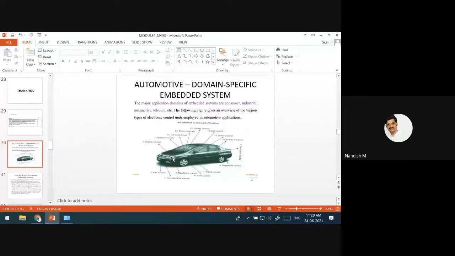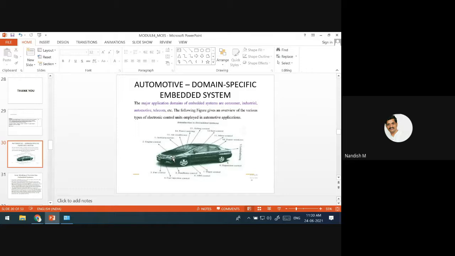As I said, okay, it's 11:30. We take some more time to discuss this domain-specific embedded system. As I said, an embedded system is application-specific and domain-specific. Application-specific means one application we have discussed. One of the domains we'll discuss is automotive.